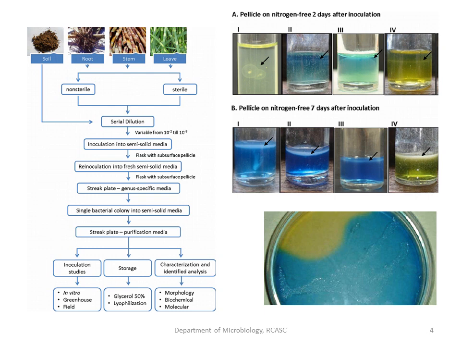Now let us study the process of isolation of Azospirillum. We know that Azospirillum is a nitrogen fixing bacteria found associated with the roots of plants belonging to the family Graminaceae, that is the grass family Poaceae, like wheat, ragi, jowar, sugarcane. All these are plants which belong to Graminaceae.